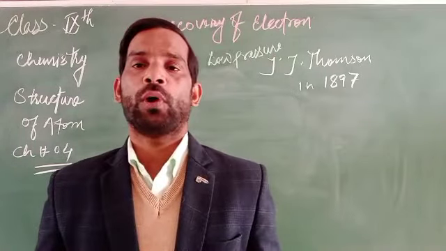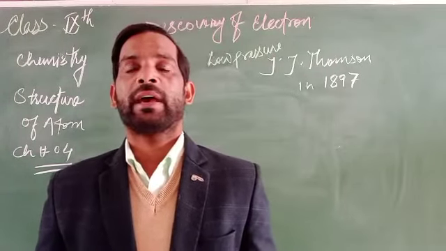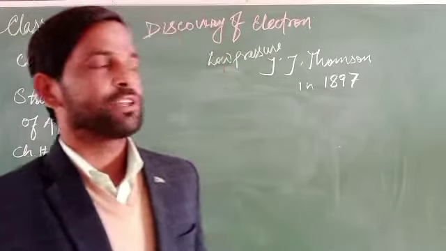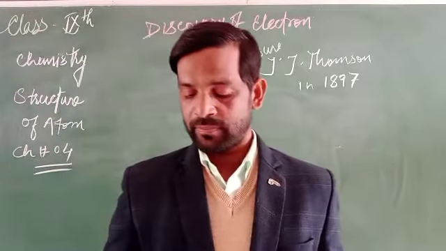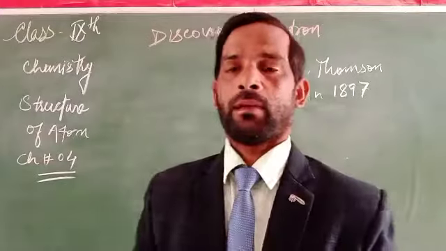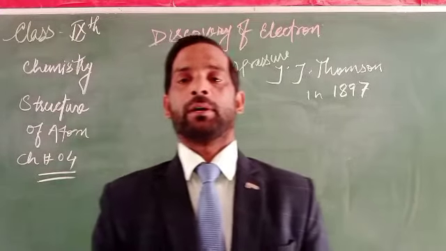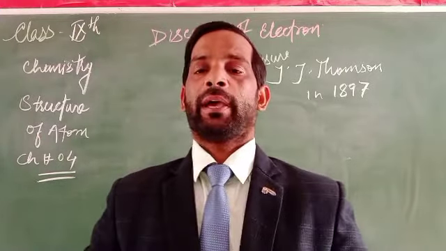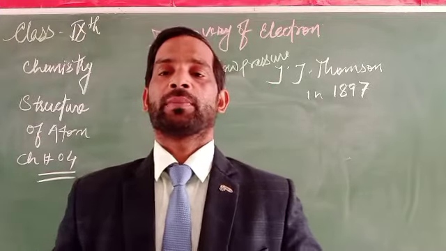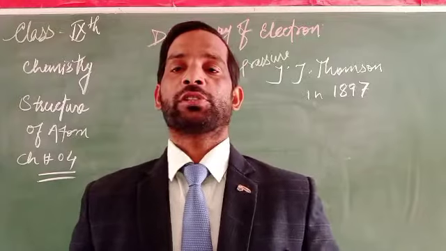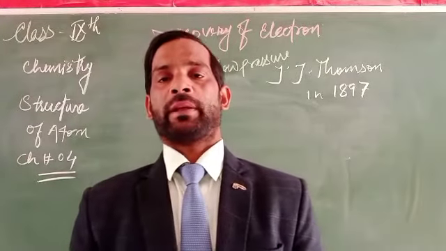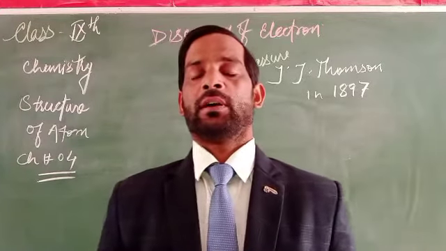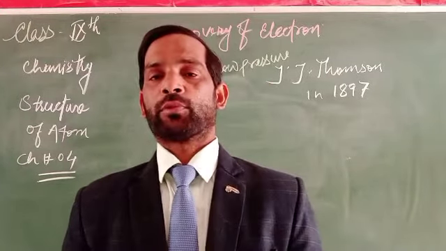By this flow of current, rays are produced from the cathode end. J.J. Thomson explained that the gas taken in the discharge tube has atoms, and in all the atoms there are electrons.